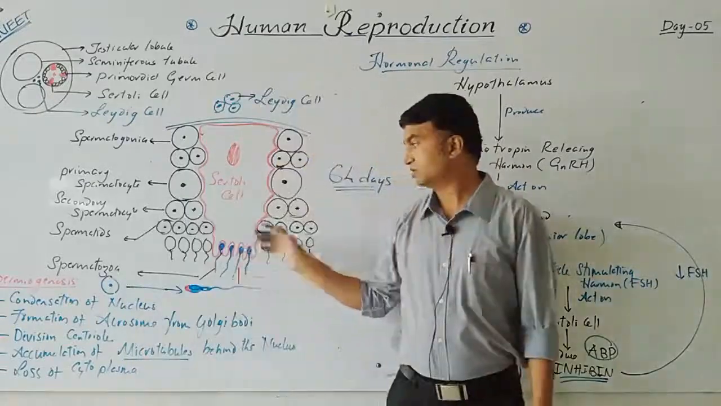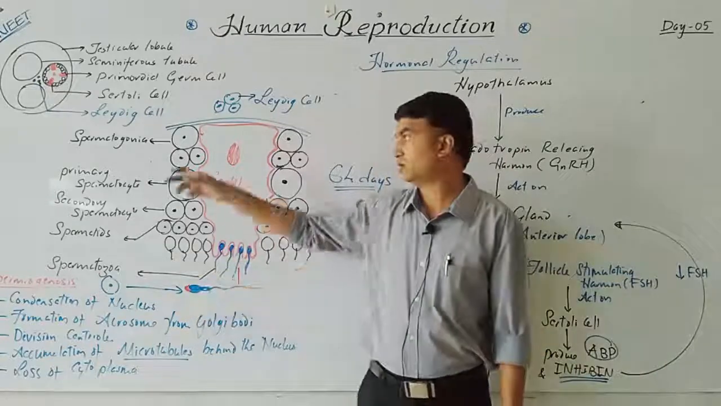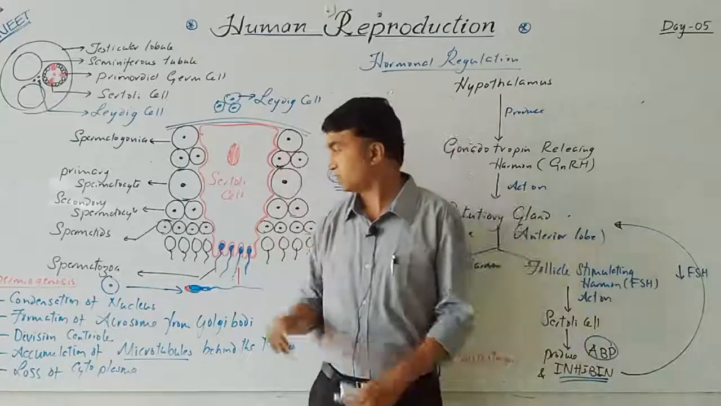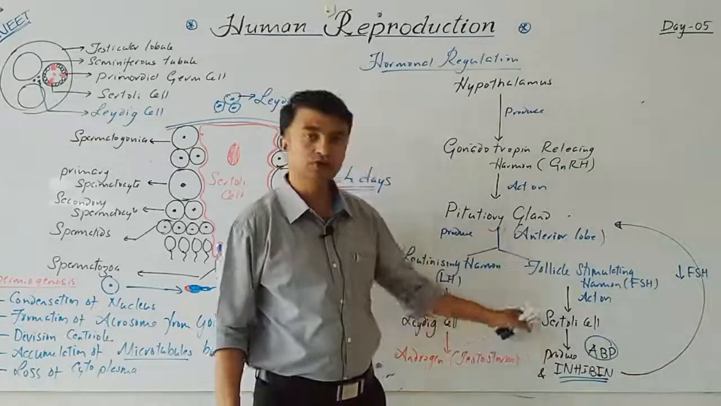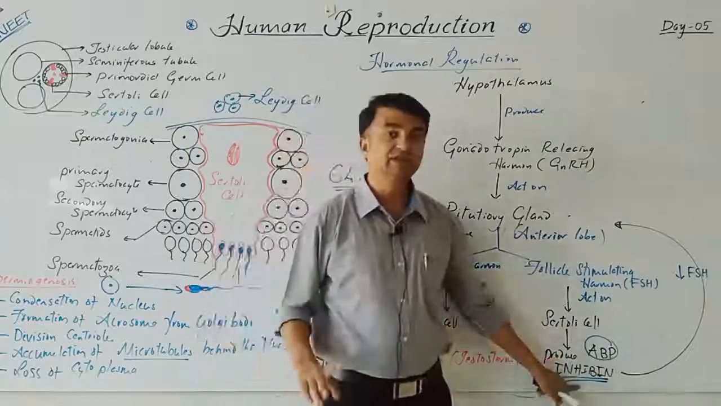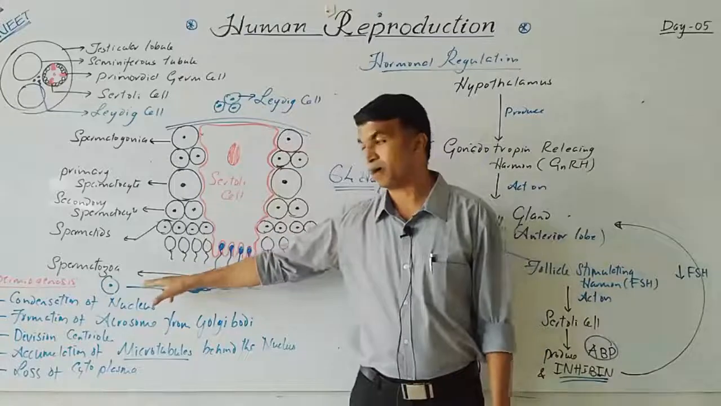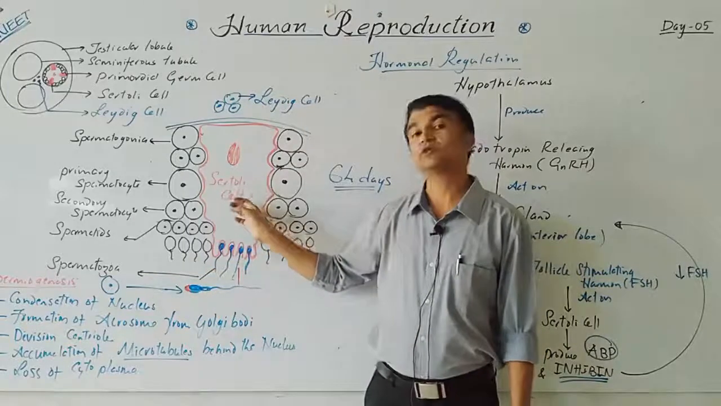Yes, so this takes almost on an average 64 days to produce the spermatozoa from this spermatogonium. Now, what is the role of the Sertoli cell? This produces the androgen binding protein, where the androgen concentration increases. This produces inhibin also, and whatever cytoplasm is lost from the spermatid during the production of spermatozoa is also absorbed by this Sertoli cell.